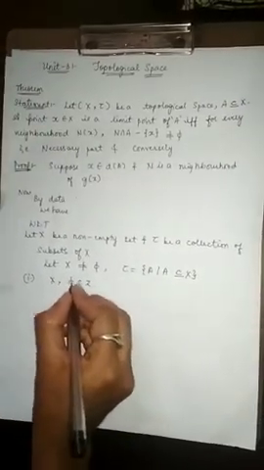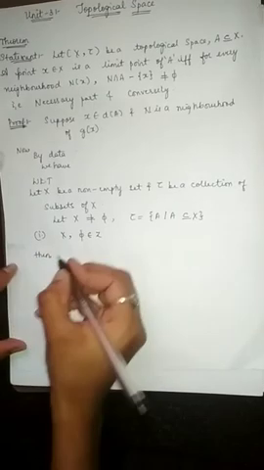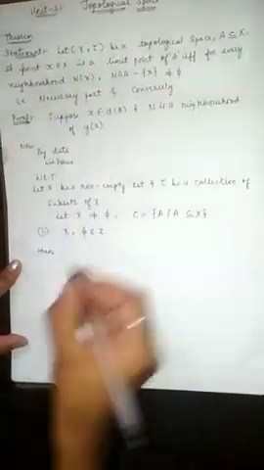X is a non-empty set. Then by data we can conclude this theorem.